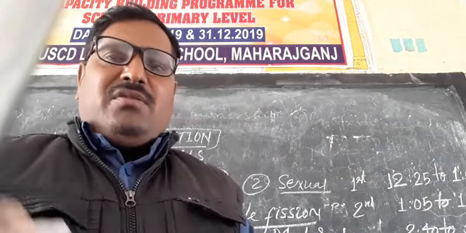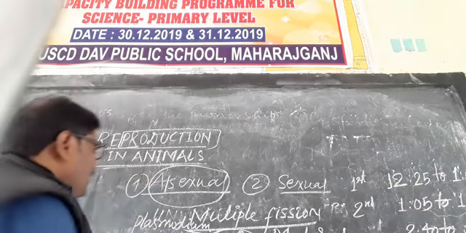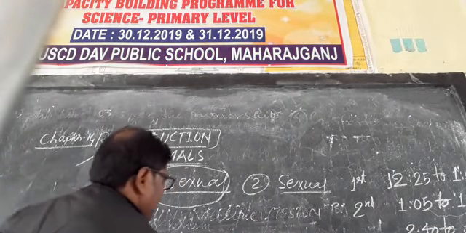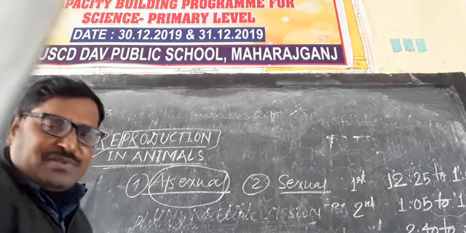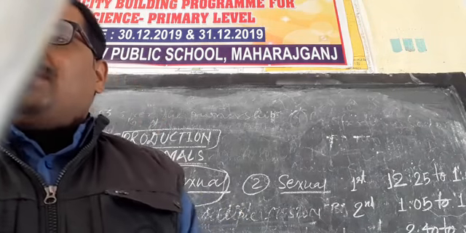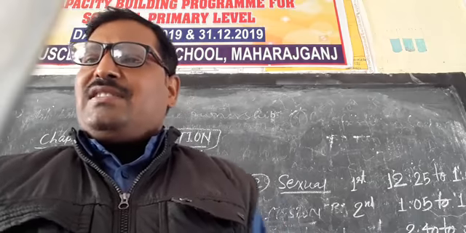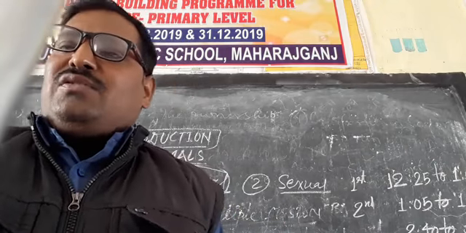Do you know what parthenogenesis is? The other term is parthenogenesis. Parthenogenesis is the process of the production of eggs without the involvement of two parents or fertilization.